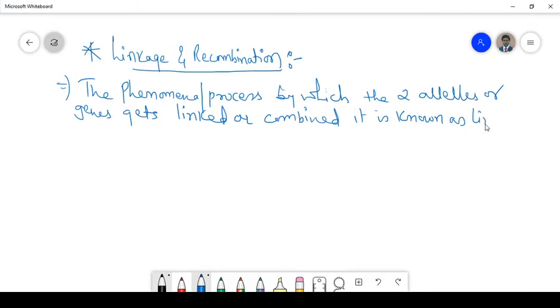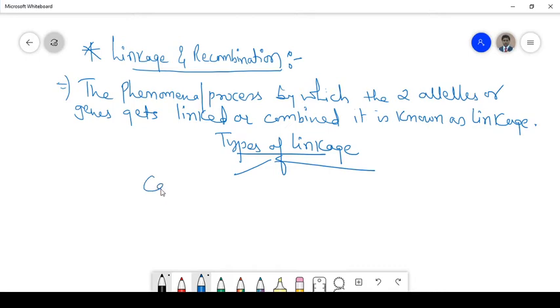Now, if we talk about the types of linkage, linkage can be of two types: complete linkage and incomplete linkage. We are not talking about the incomplete linkage now; we'll talk about the complete linkage. But before moving to that, let us study the linkage process or gene mapping, and the behavior of the chromosome, children.